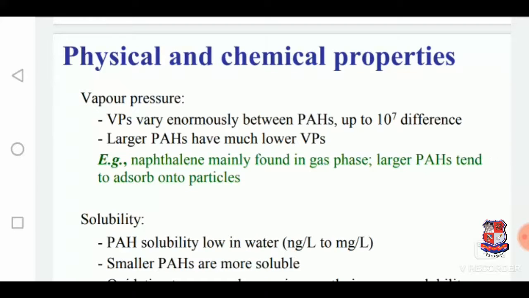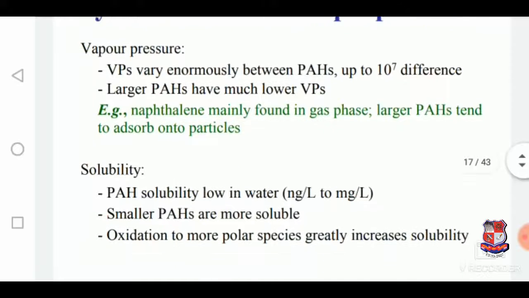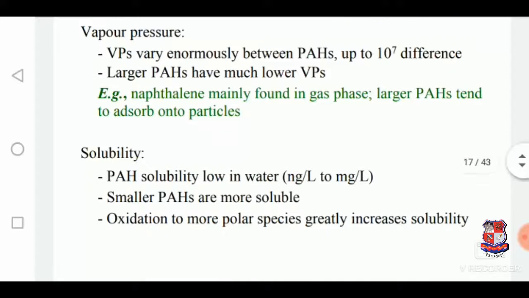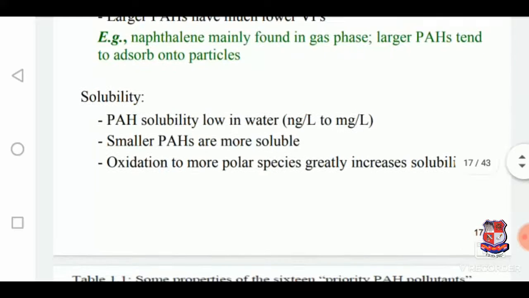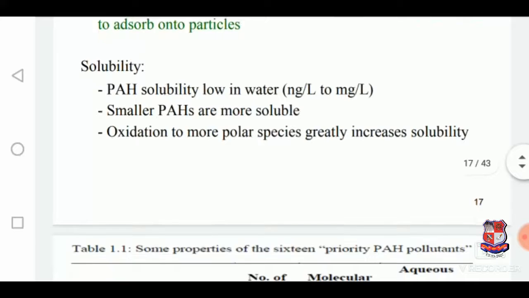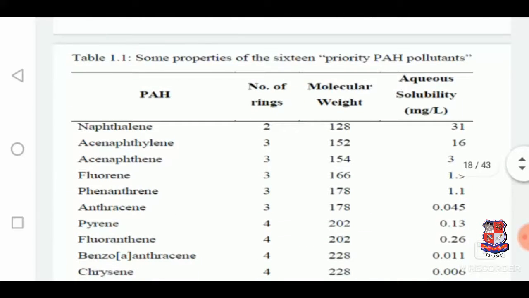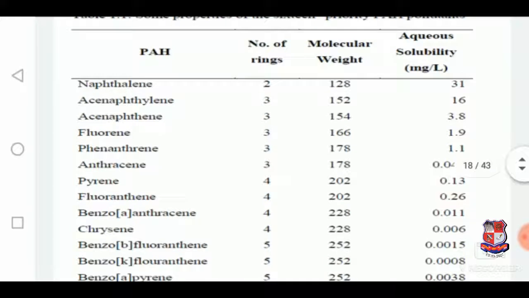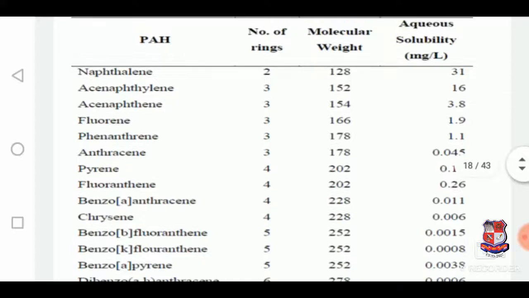So these are the properties, physical and chemical. Vapor pressures differ by up to 10^7. For example, naphthalene is mainly found in gas, while larger PAHs tend to adsorb onto particles. Solubility: it is poorly soluble in water, and oxidation to more polar species greatly increases the solubility. These are some properties of different PAHs with aqueous solubility, molecular weight and the number of rings involved.